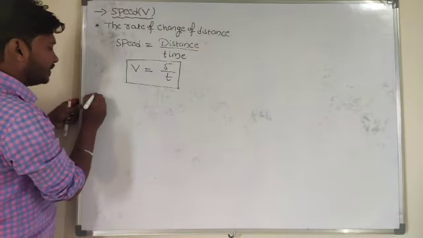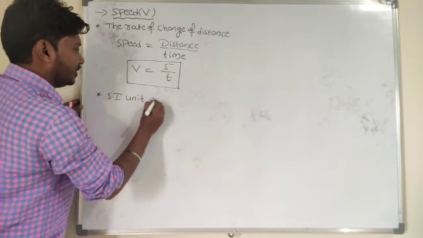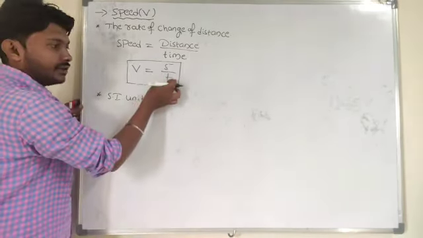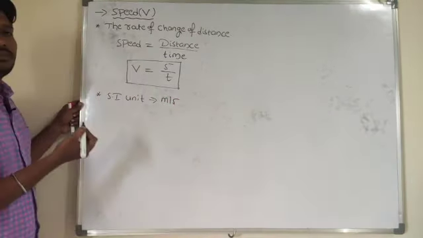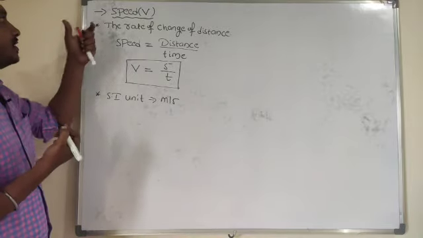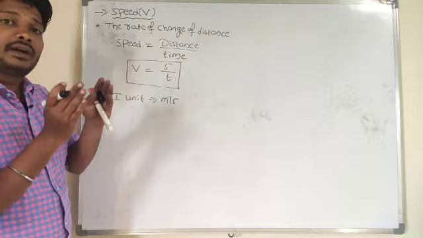Now, what is the SI unit here? SI means System of International units. Distance is in terms of meters and time is in terms of seconds. So what is the SI unit for speed? Meter per second.